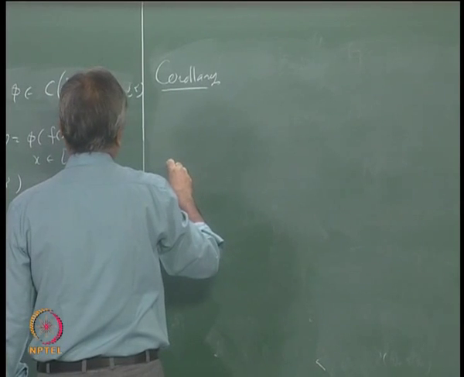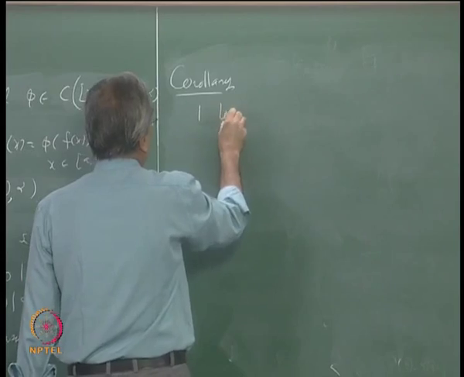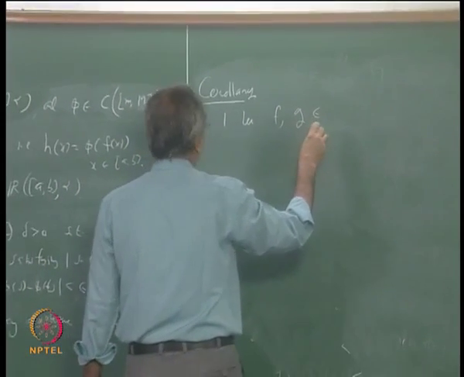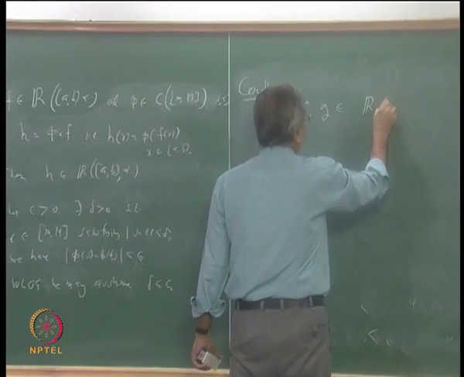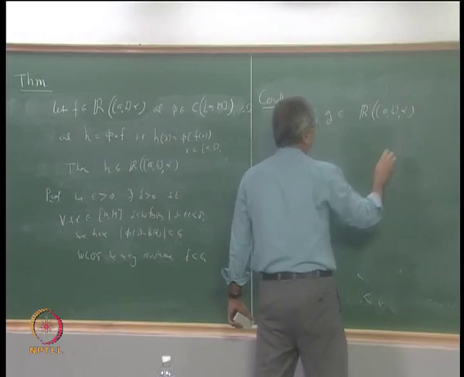I will write it as a corollary. There are several things. One is this: suppose we take two functions f, g belonging to R[a,b] with respect to alpha, that is, f and g both are integrable, then